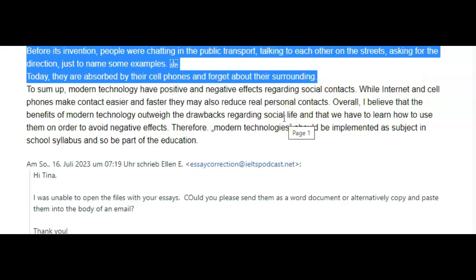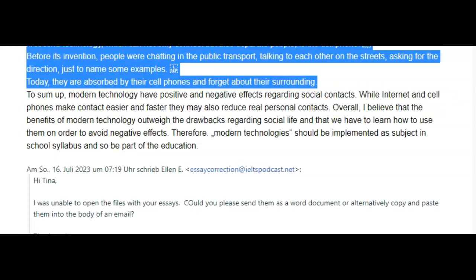Overall, I believe the benefits of modern technology outweigh the drawbacks regarding social life, and that we have to learn how to use them in order to avoid negative effects. Therefore, modern technologies should be implemented as a subject in school. It should be syllabi, really, plural, not just one syllabus, and so be part of the education. Okay.